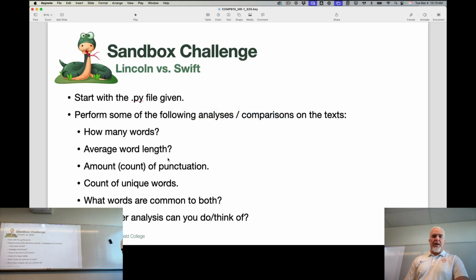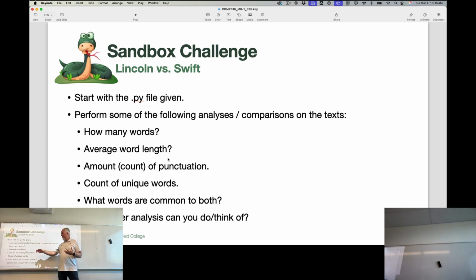So if you were going to say, who's the more intelligent writer, or what can we tell about the intelligence of these writings? Like average word length. Like if somebody uses a whole bunch of really long words, maybe that's an indicator that they're smart or that the writing is more advanced. How many unique words they use, like word variety, is important. What kind of punctuation? What words are common to both? That might be interesting. Does Taylor Swift use any important words that are common to Lincoln? And what other analysis can you think of?